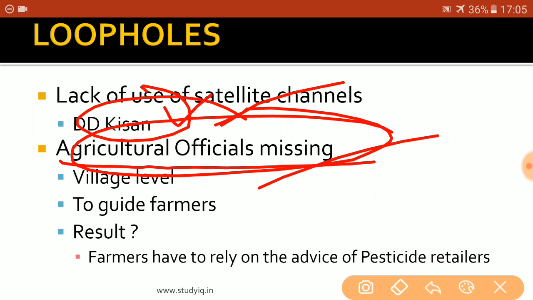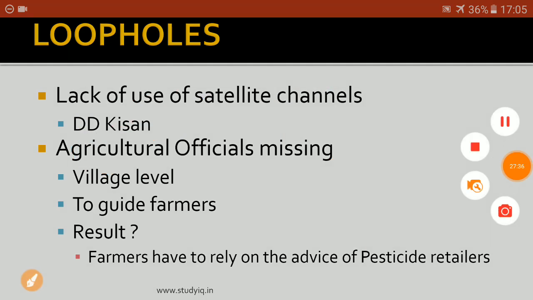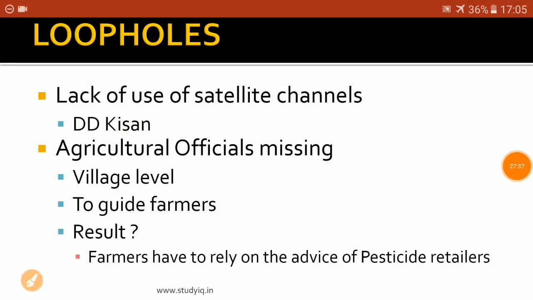The farmers were actually duped, they were fooled by the pesticide retailer there, and the retailer sold them Monocrotophos, which is a harmful and acutely toxic chemical. So basically they tried to get their problem resolved by the pesticide retailer, but they were given a chemical that was really harmful as far as the health of the farmers is concerned. And so what is missing here is reliable and trustworthy advice that can be given to the farmers.